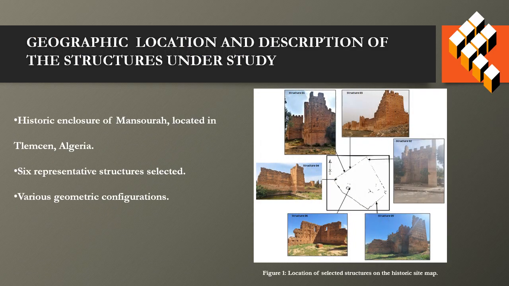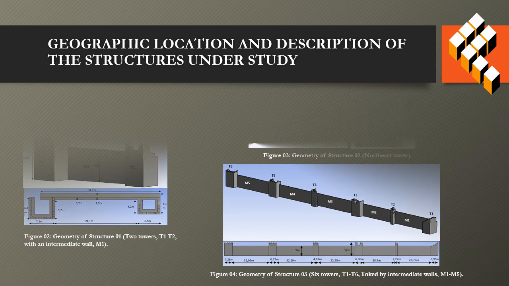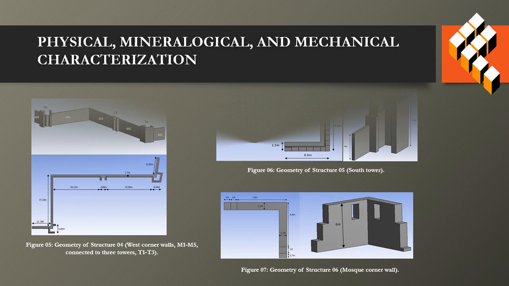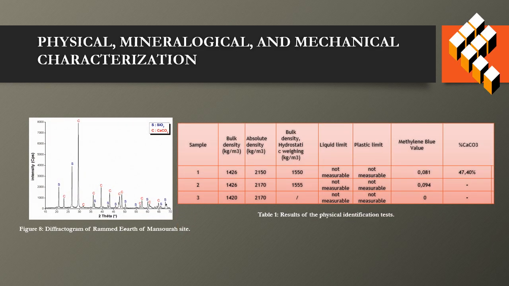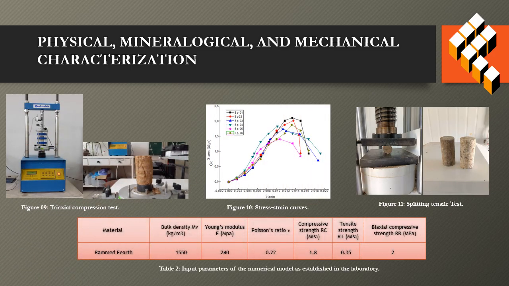Six representative structural elements of the Mansourah enclosure were selected, featuring different shapes and geometric configurations. Their precise locations are indicated on the site plan, figure 1. Figures 2 to 7 illustrate the geometric shapes and dimensions of the structures selected for our study. Physical, mineralogical, and mechanical analyses were carried out on samples collected from the site. These investigations allowed for a precise characterization of the material's behavior and the determination of the properties necessary for modeling.